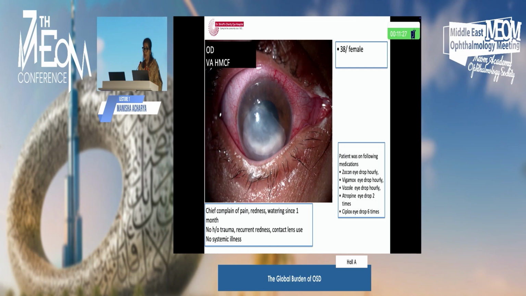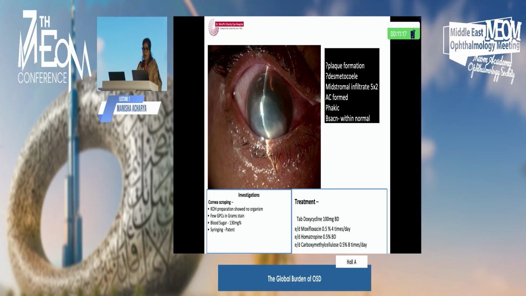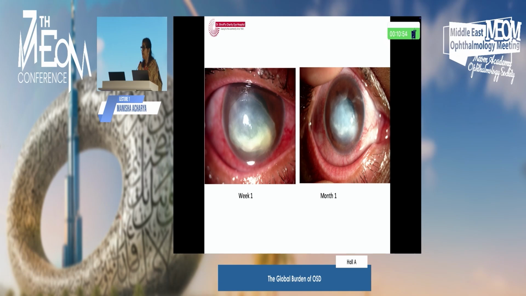I'll take you now to another spectrum of ocular surface disease, which has not been discussed till now. This patient presented to us with a 1-month history of pain and redness and was on an array of medications: antifungals, antibiotics, antivirals, whatever possible. She was referred to me for keratoplasty, in fact. What I felt was it was more like a thinned out area, and I was not sure if it was a plaque or a descemetocele. But rather than taking her up for keratoplasty, when nothing grew on the scrapes, I immediately stopped all medications that day and just gave a broad spectrum antibiotic. It was like a drug holiday, and to my surprise, everything healed.